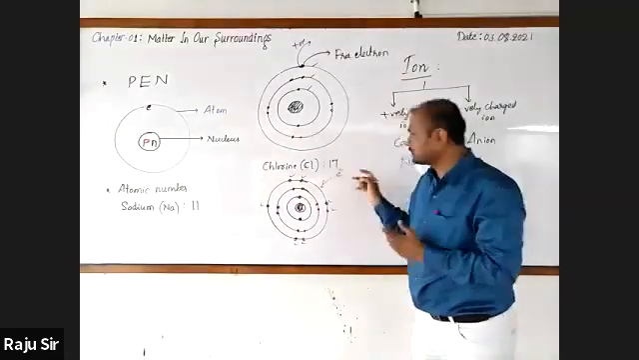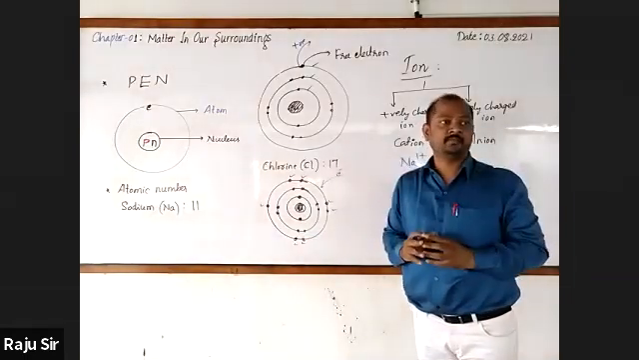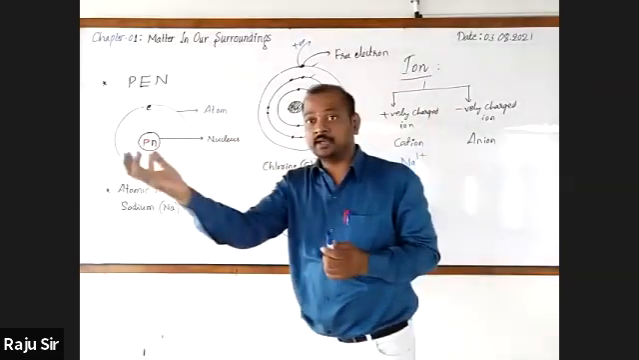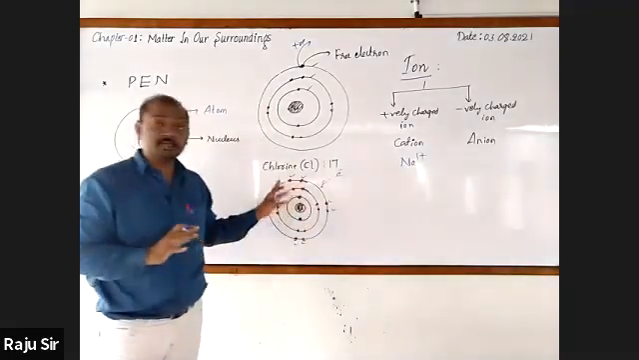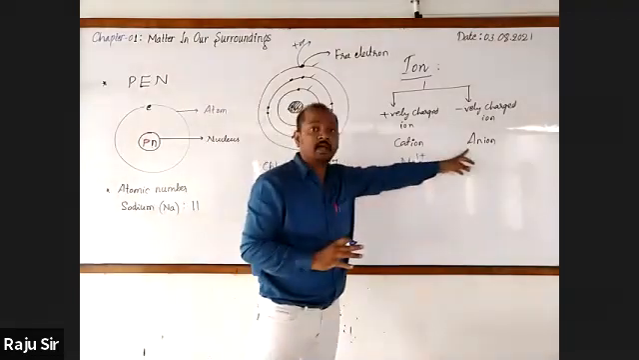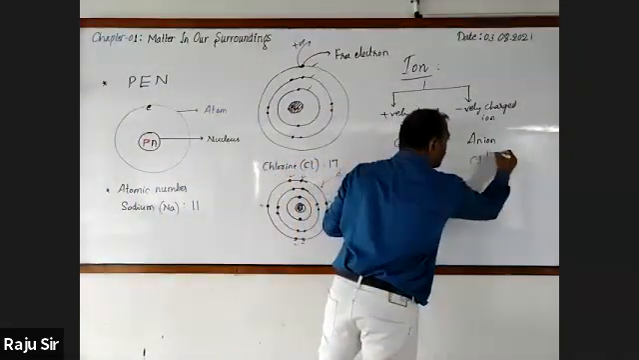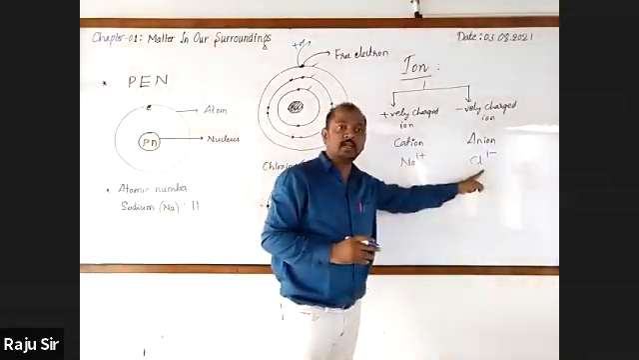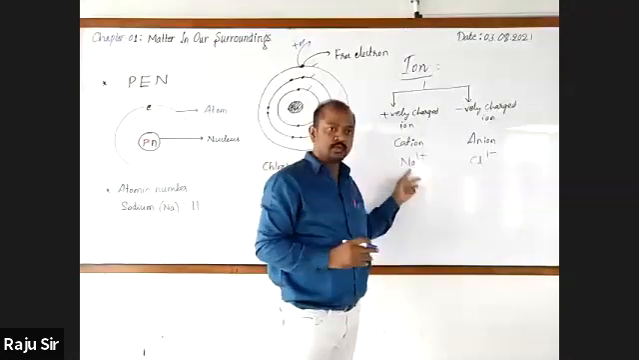When it receives 1 electron, there will be 8 electrons, and it becomes stable. If an atom gains the electron, then we call it a negatively charged atom, a negatively charged ion. Here we can write Cl minus. It is the chloride ion, and this is the sodium ion.